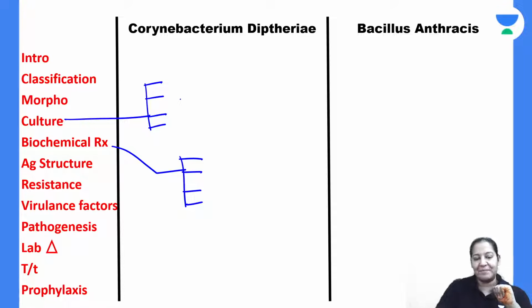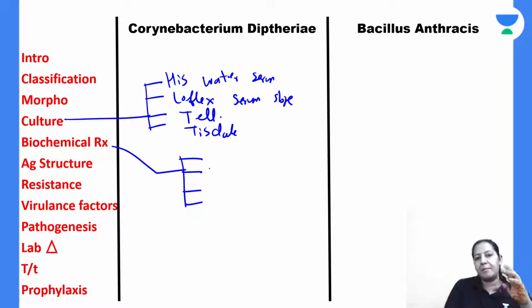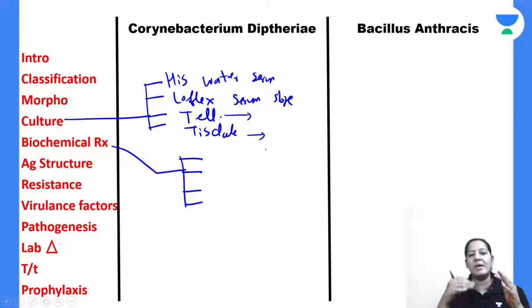Kindly tell me culture. The first culture is the liquid culture. What is the name of the liquid culture? Hiss water serum, right? That is the liquid culture. Solid culture is Loeffler serum slope. There are 2 selective media. The first is tellurite medium and second is Tinsdale medium. Both of them are blood agar. Tellurite contains only potassium tellurite in the blood agar. Tinsdale contains potassium tellurite along with cysteine in the blood agar. These 2 are selective media.